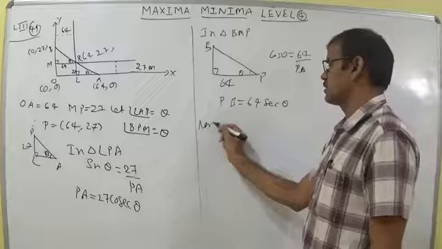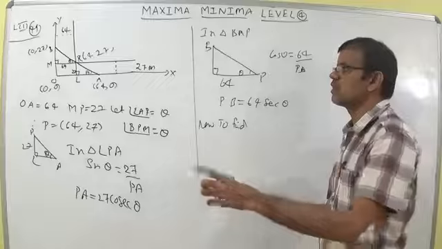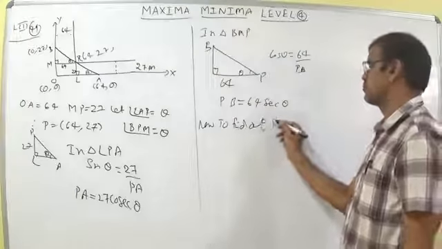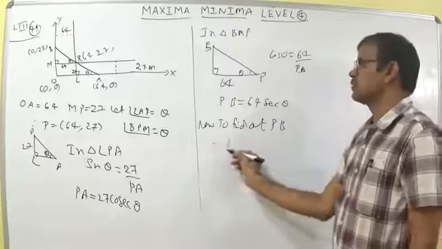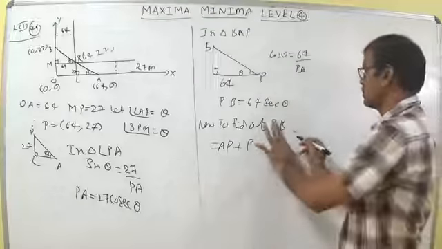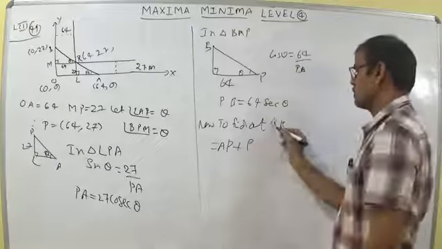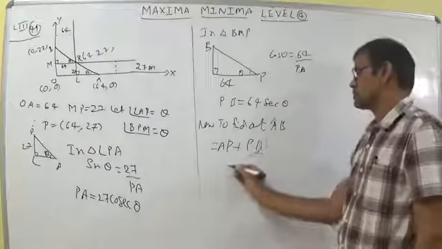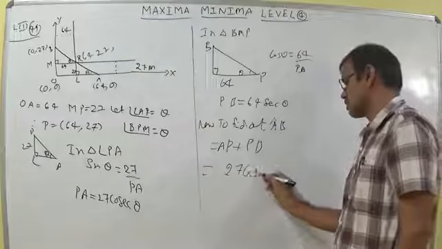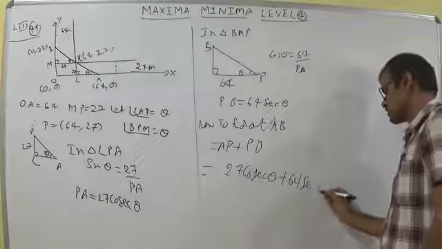Now to find out the maximum length of the channel, we should find AB, students, not PB. AB can be written as AP plus PB. That implies AB is equal to 27 cosecant theta plus 64 secant theta.